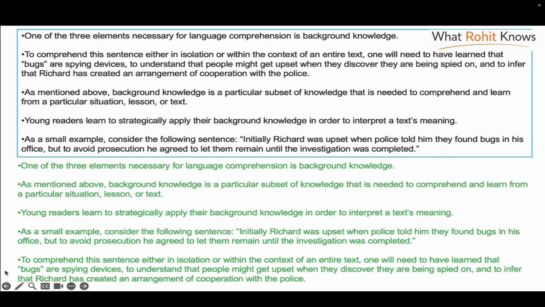The last sentence, you see, they're referring to bugs in double quotes. To comprehend this sentence, so first of all, which sentence? This particular paragraph has a sentence in double quotes. So this sentence refers to this sentence, initially Richard 2 was completed. So that determines their order. Another thing you need to keep in mind is that you get points for pairs. So if you just arrange these two, you'll get a point for that. And if you just arrange these two, you'll get a point for that. Then this is a pair, so you get a point for that.